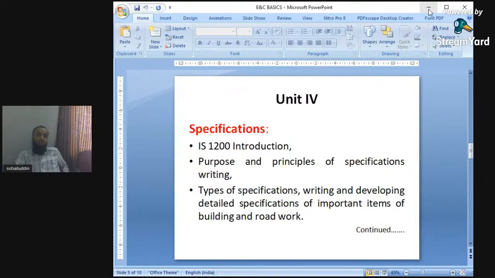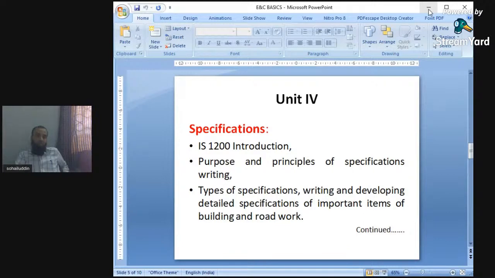In the detailed specifications, every part is covered, even the minor parts, like what will be the period of curing. Suppose there is casting of a column or casting of a beam or casting of a slab. So how many days will the curing be? How many days of curing are required? Every part is covered in this specification.